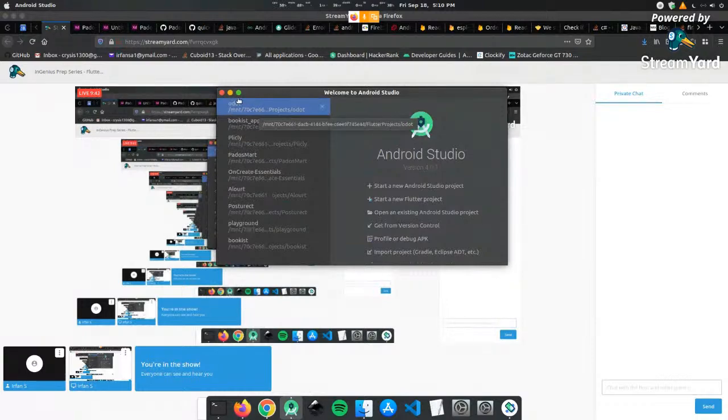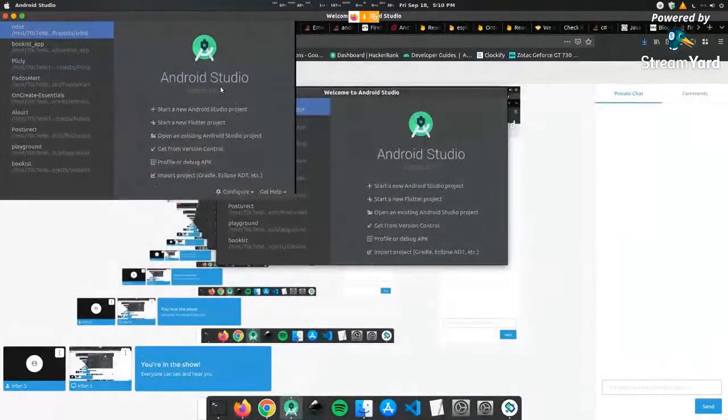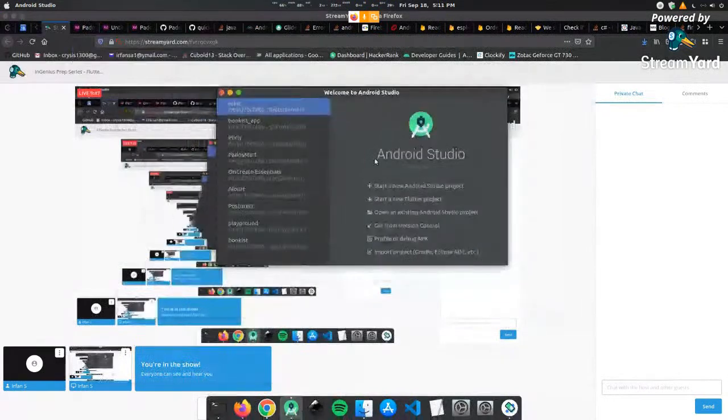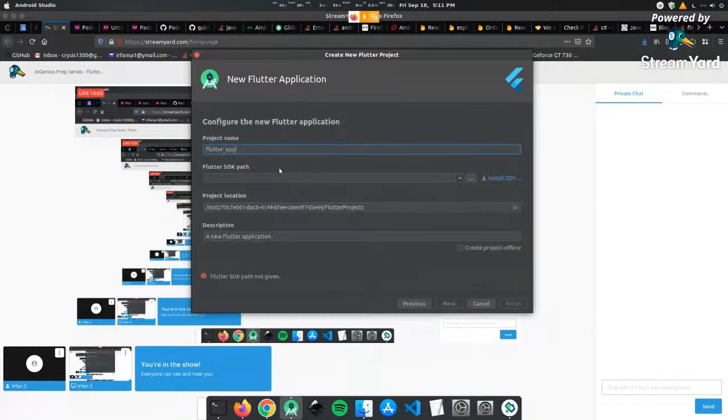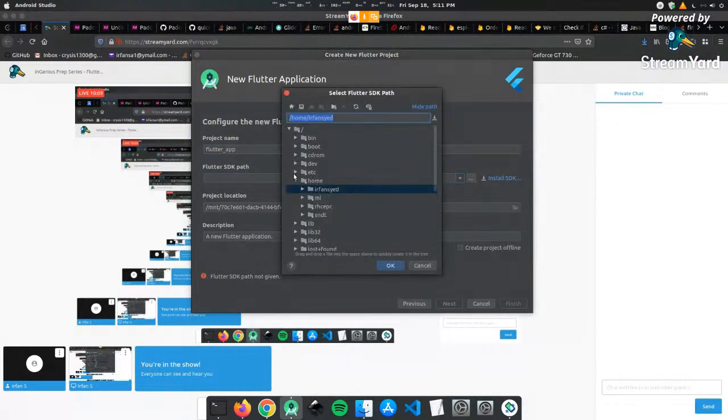So let's start off with the basic application first. I'd like you guys to open up your Android Studio and click on Start a new Flutter project. This will automatically appear once you have the Flutter SDK and its components built. So let's get started. What we're going to be building is a basic application. So click next. We can name it whatever we want. And we just define the SDK path here. For you, it should be automatically assigned.